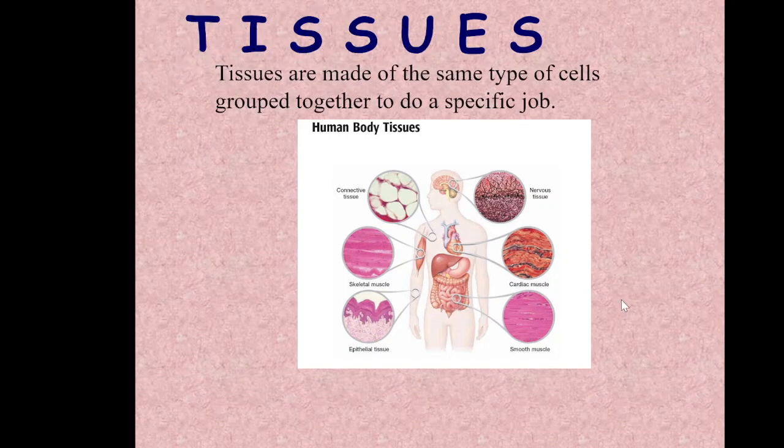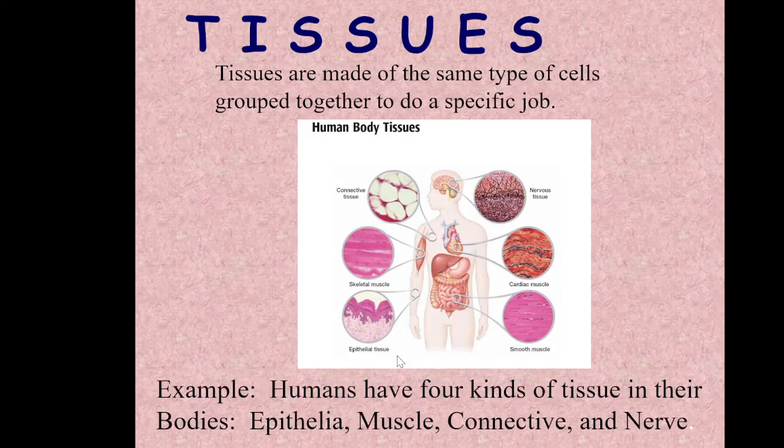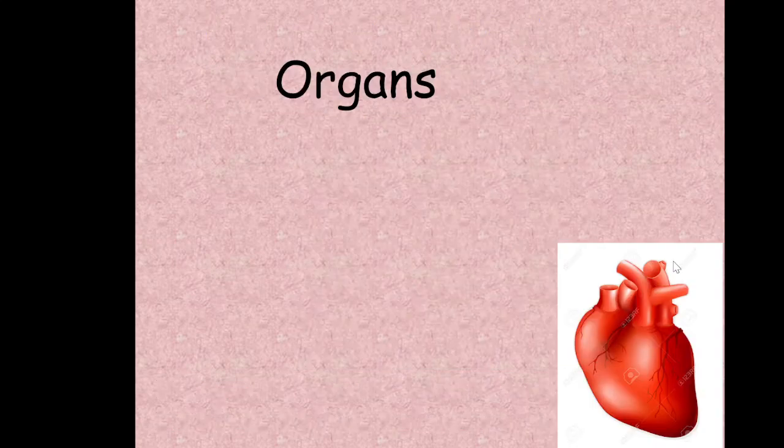So tissues are made of the same type of cells. So each of these tissues has the same type of cell, and they're grouped together to do a specific job. So examples have 4 kinds of tissue, which we just talked about: epithelial, our skin, muscle, connective, and nerve. Then once we have our tissues, then that makes organs.